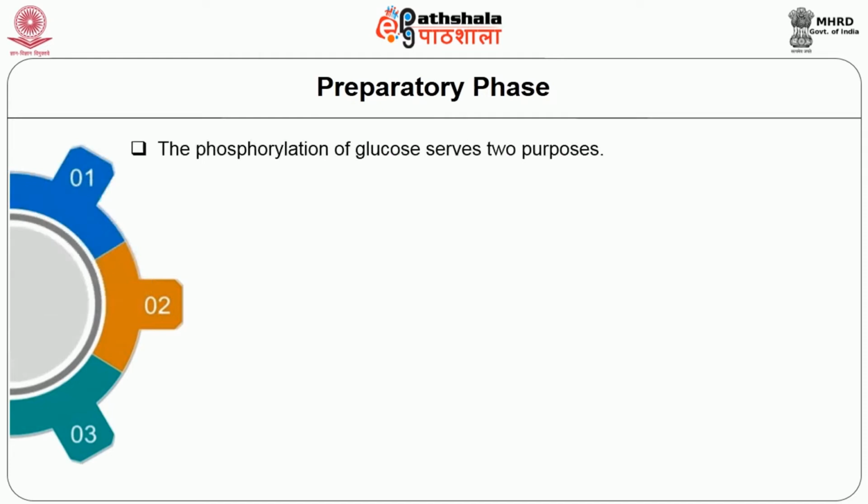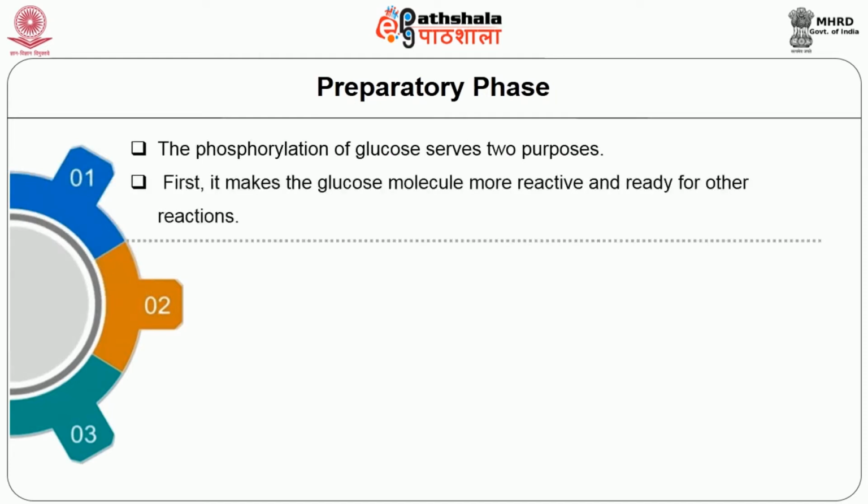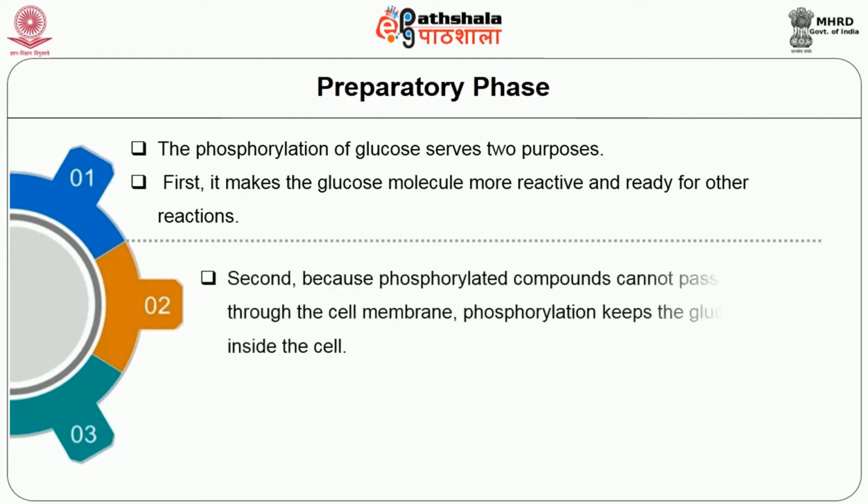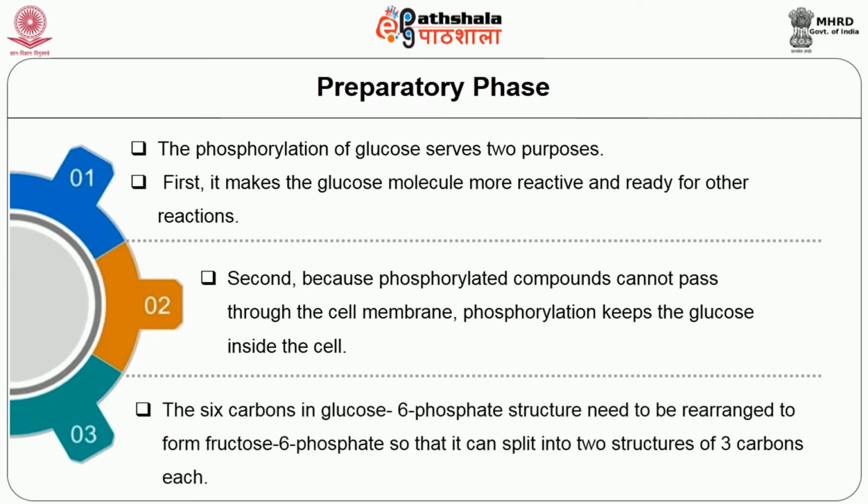The phosphorylation of glucose serves two purposes. Firstly, it makes the glucose molecules more reactive and ready for other reactions. Secondly, because phosphorylated compounds cannot pass through the cell membrane, phosphorylation keeps the glucose inside the cell. The 6 carbons in the glucose 6-phosphate structure need to be rearranged to form fructose 6-phosphate so that it can split into two structures of 3 carbon each.